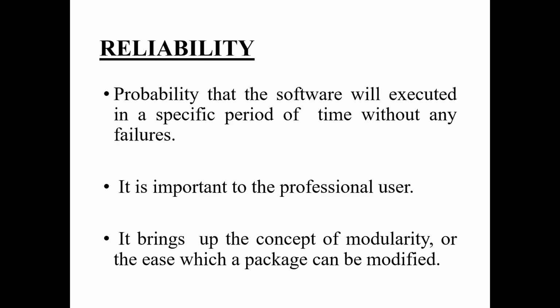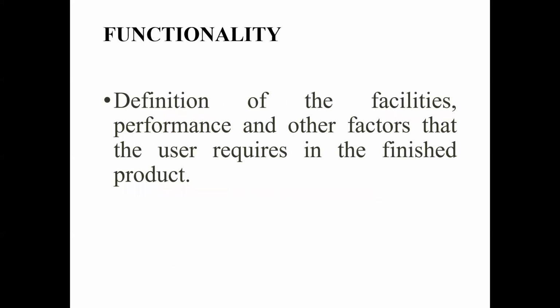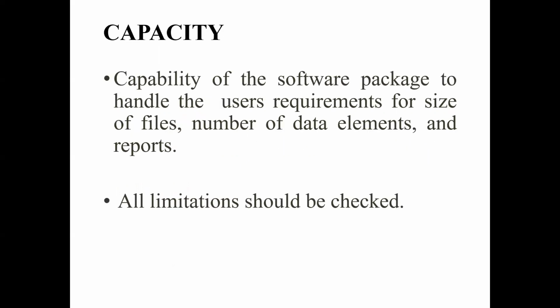In one line, reliability means how effectively the software is working without failure, in a specific period of time, but that too without failure. Functionality means the basic set of requirements or attributes that a user wants in a finished product. Then capacity.